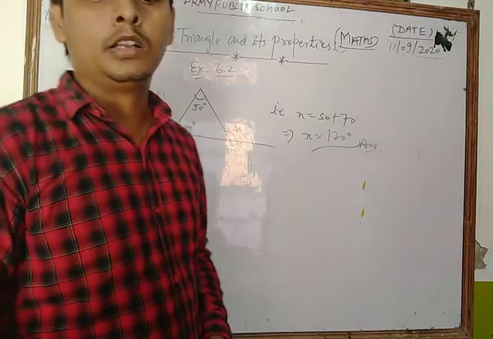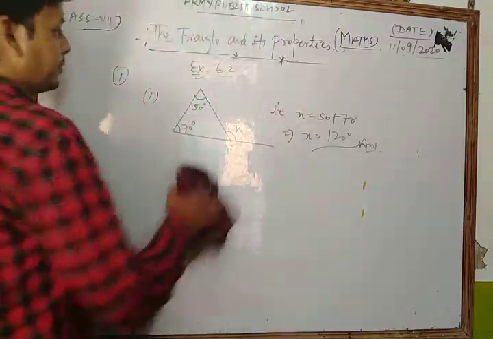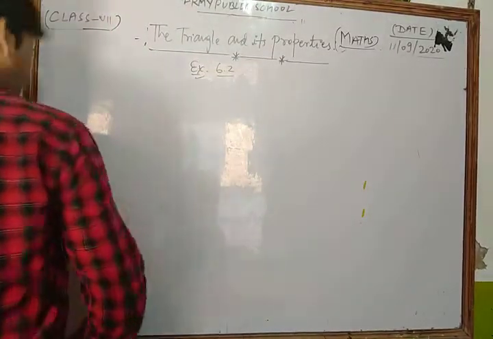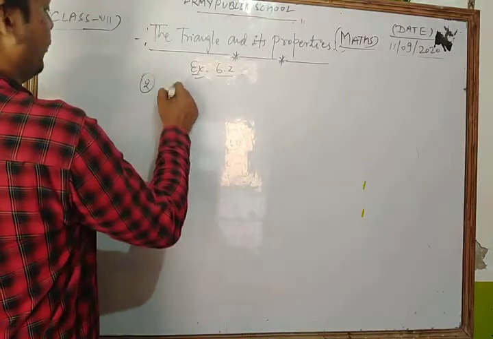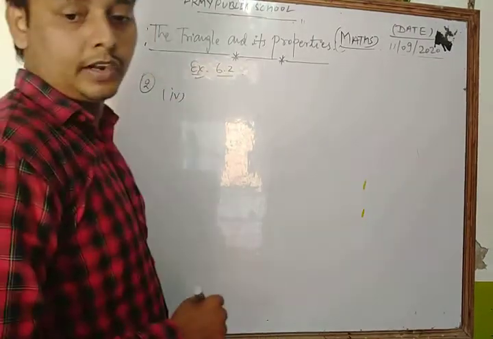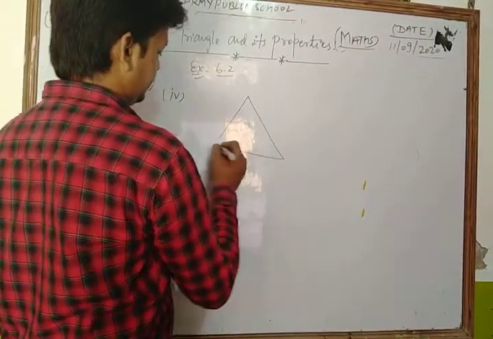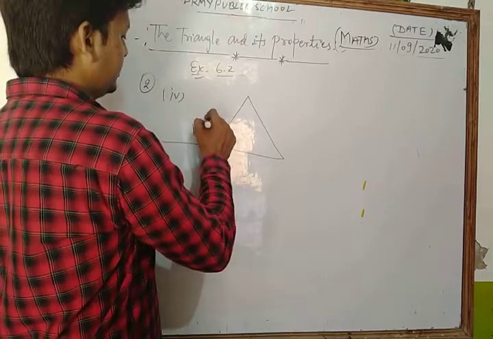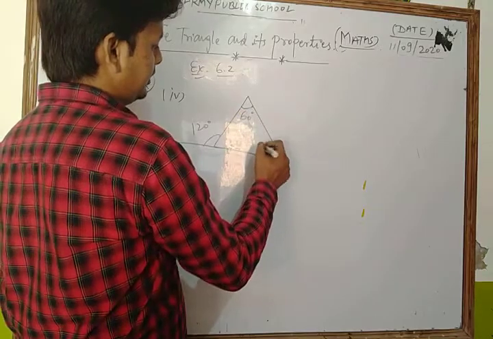Now we take one more question of this exercise. Let's see. Now we take the fourth part of question number 2, which is: find the value of x in each of the following. Here your figure is, this is 120 degree, this is 60, this is x.